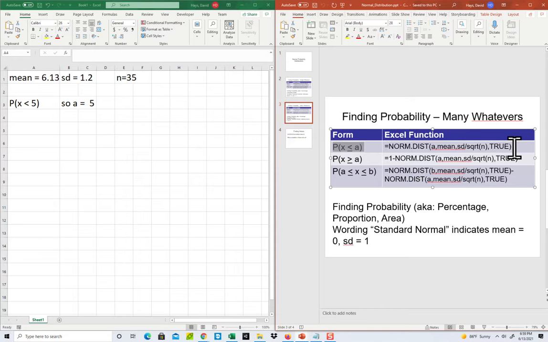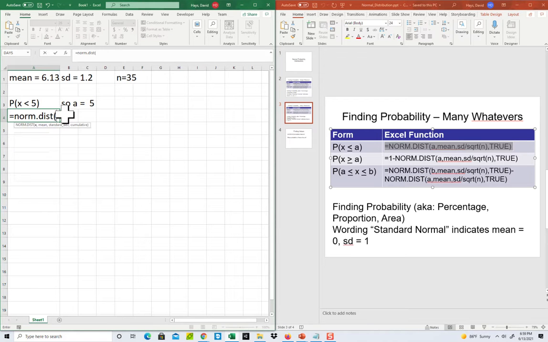And then we're going to plug it in to this right here. So I'm going to do an equals norm dist, begin parentheses A, which is 5, comma, the mean, which is 6.13, comma, standard deviation, which is 1.2, divided by the square root of n, which is square root of 35, comma, true.